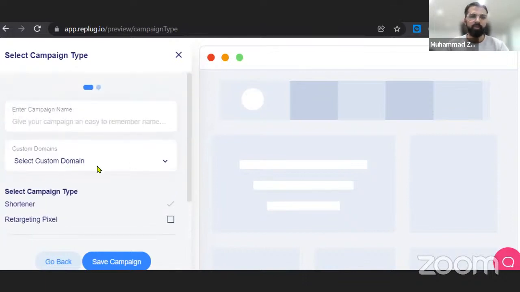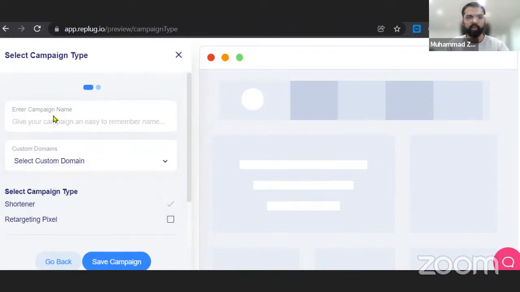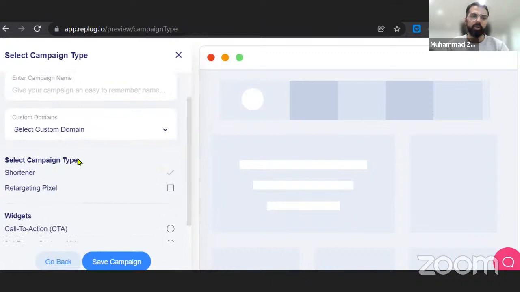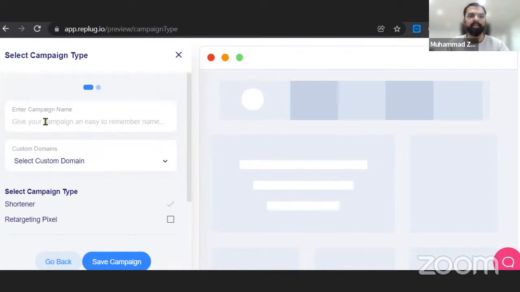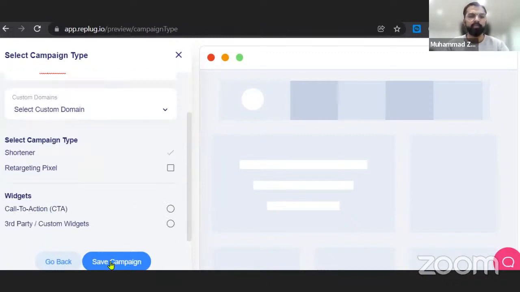So right now, I will not be connecting a custom domain again, because we have already worked on it. I will be creating a very simple shortener campaign and see how it looks. So I'm going to name my campaign webinar shortener.